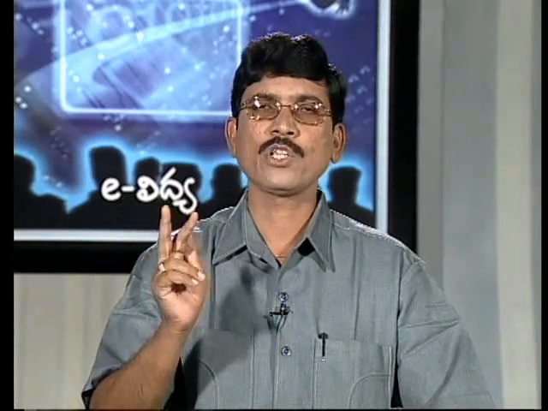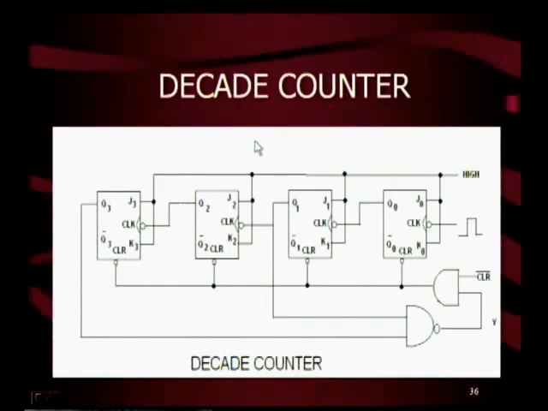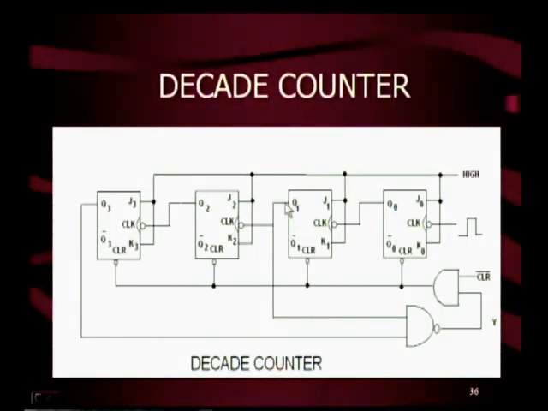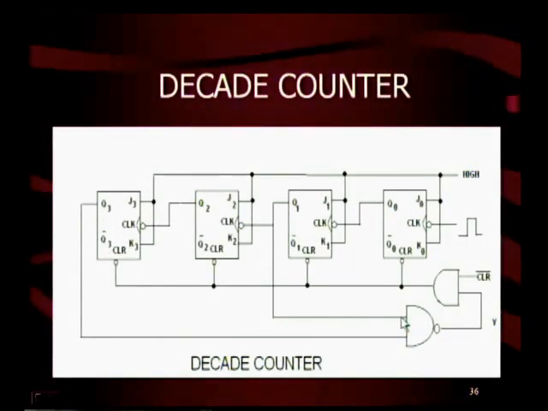For second clock pulse, output is 0, 0, 1, 0 and so on. At the instant of 9th clock pulse, output is 1, 0, 0, 1. Whenever we apply the 10th clock pulse, then what happens? Whenever you apply the 10th clock pulse, output will become 1, 0, 1, 0. So whenever the output becomes 1, 0, 1, 0, Q1 is 1, Q3 is 1, both ones are given to